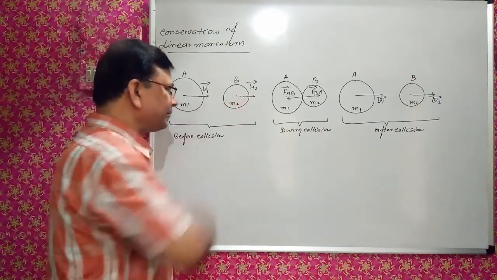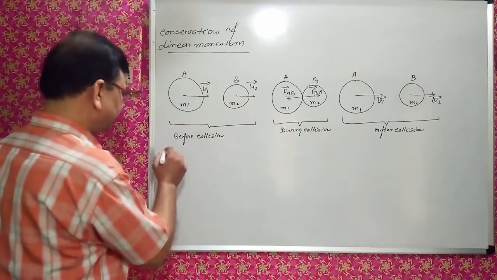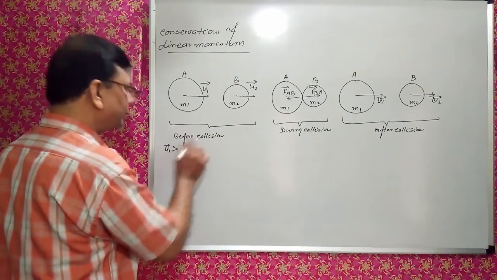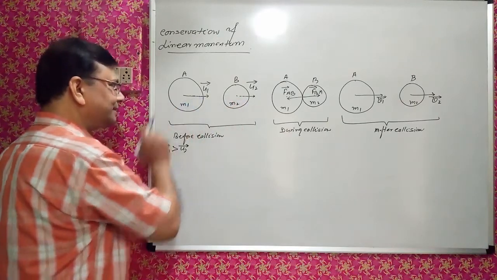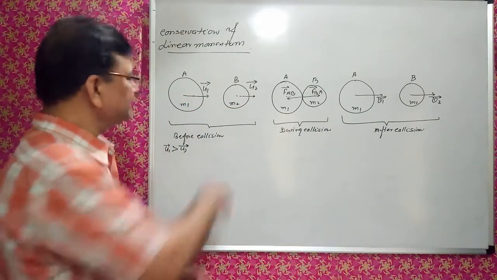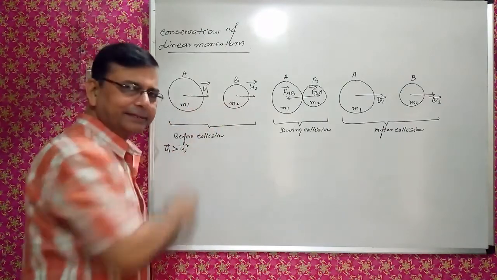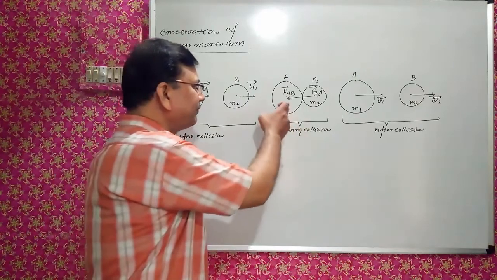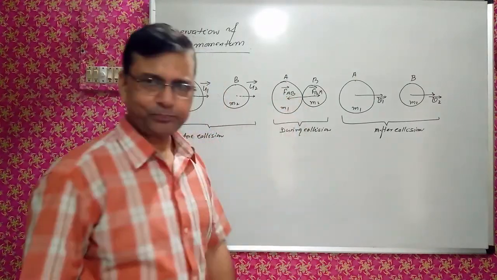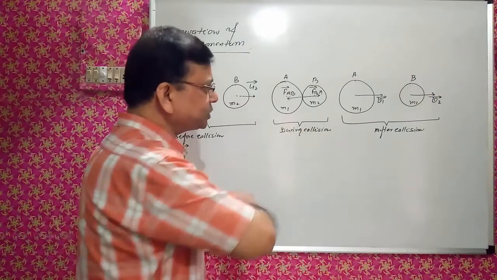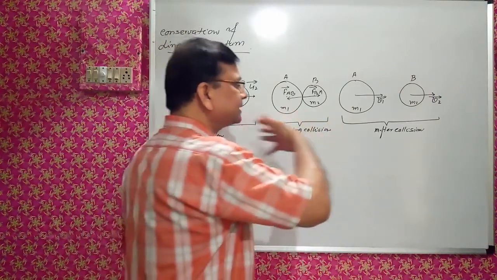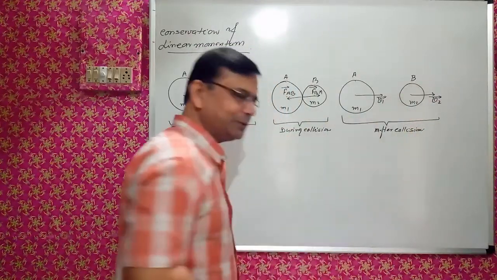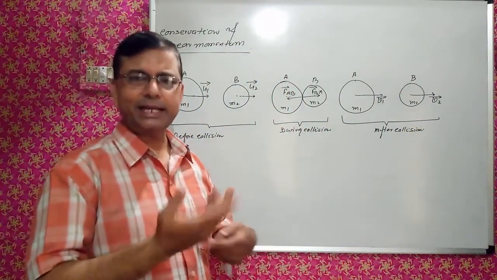I have considered this situation when two masses are there, A and B. A is moving in this direction, B is also moving in the same direction. The condition is this: u1 is greater than u2. The velocity of B is less than that of A, so that collision will take place. If this velocity is more, it will never collide, isn't it? Now both are moving in the same direction. After some time, A hits B. Then after collision, they start moving with different velocities, v1 and v2, in the same direction, and it may be in the opposite direction also.